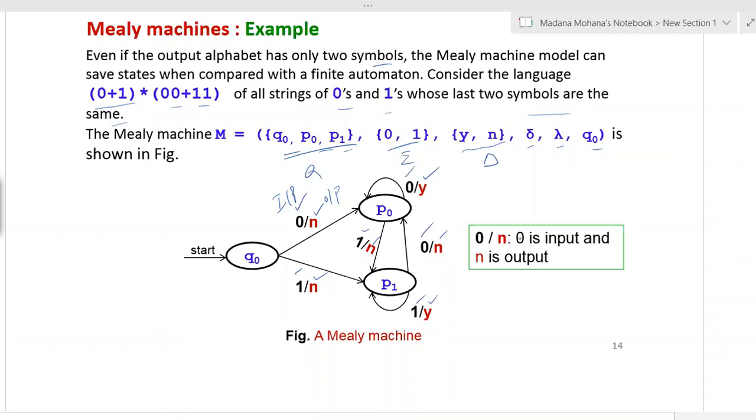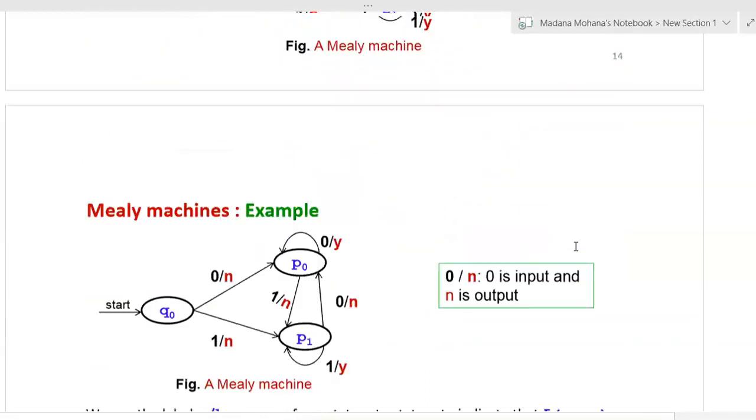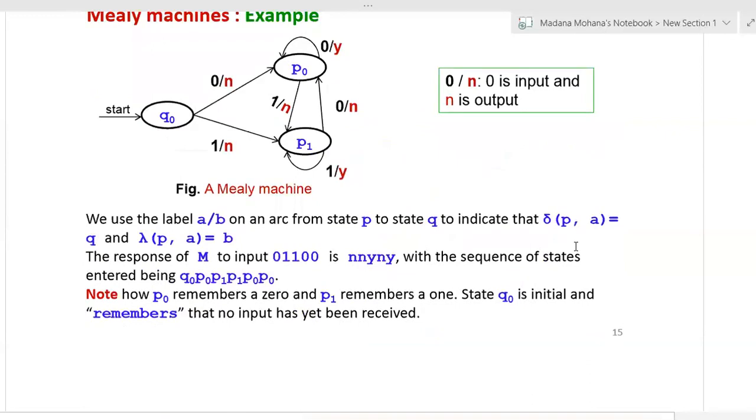Here you can see 0 by n, nothing but 0 is input and n is output. So that is the difference between Moore and Mealy machine. In a Moore machine, there is a common output irrespective of any transitions, whereas in a Mealy machine, every state on every input has an associated output. So this is the example of a Mealy machine. Here also you can write output sequences based on the input and state sequences. We use the label A by B on an arc or edge from state P to Q,